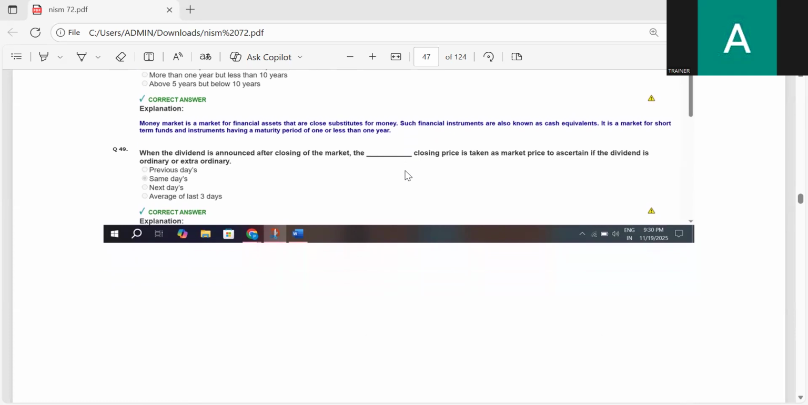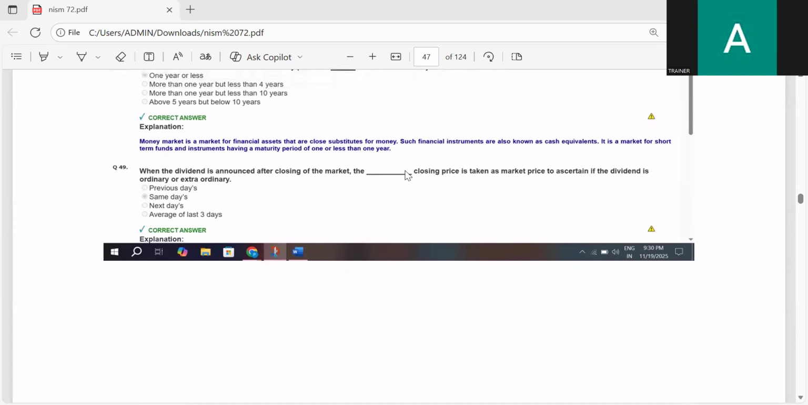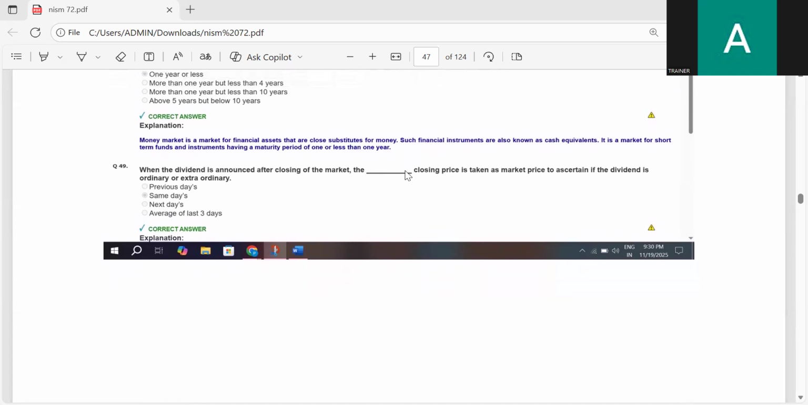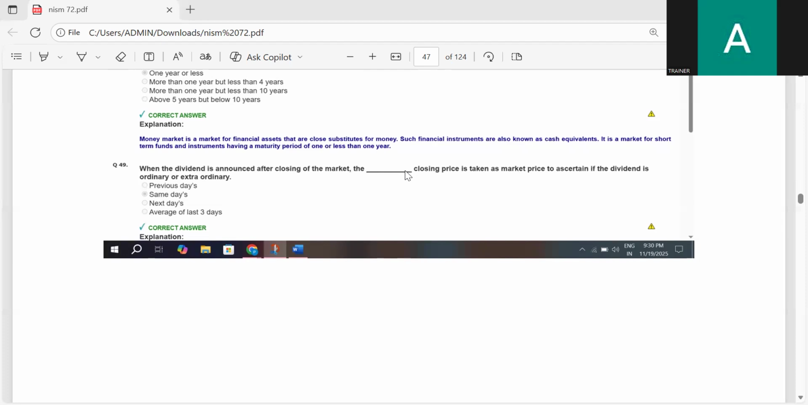When the dividend is announced after closing of the market, the dash closing price is taken as market price to ascertain if the dividend is ordinary or extraordinary. Previous day, same day, next day, average of last 3 days. The correct answer is same day. When the dividend is announced after the closing of the market, the same day's closing price is taken as market price to ascertain if the dividend is ordinary or extraordinary.